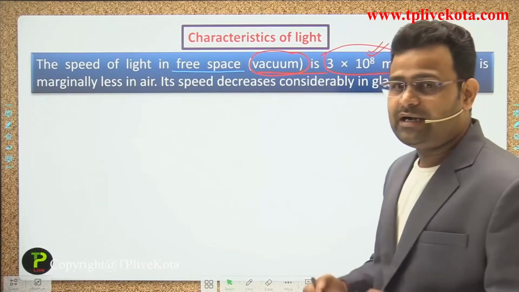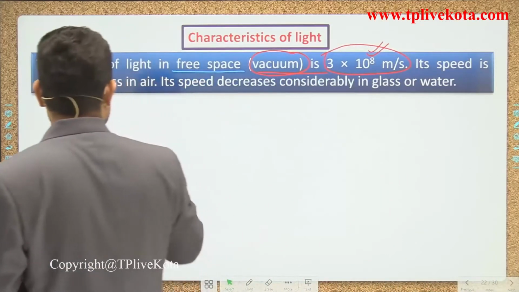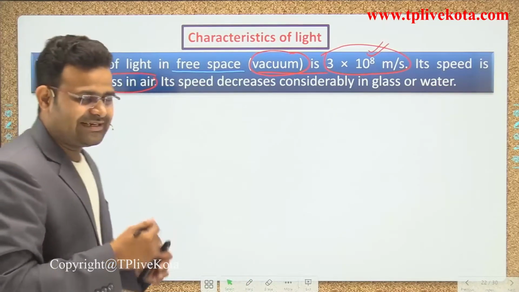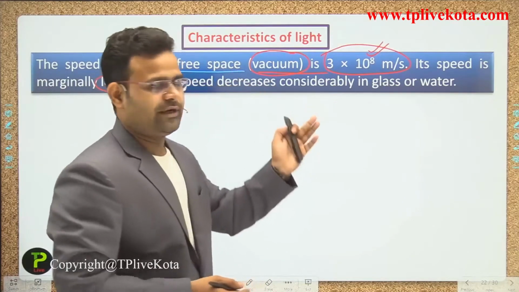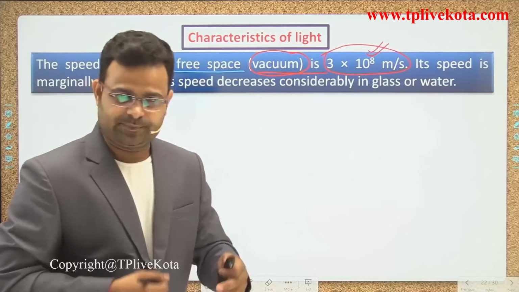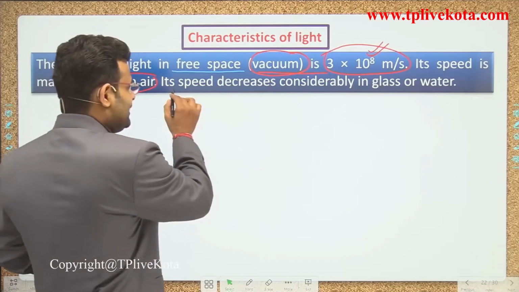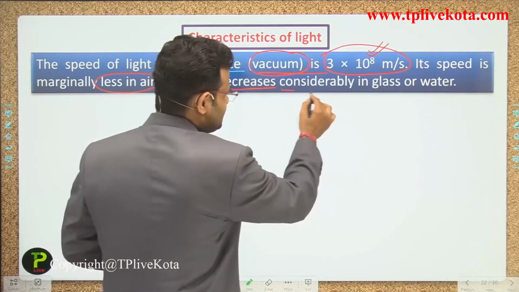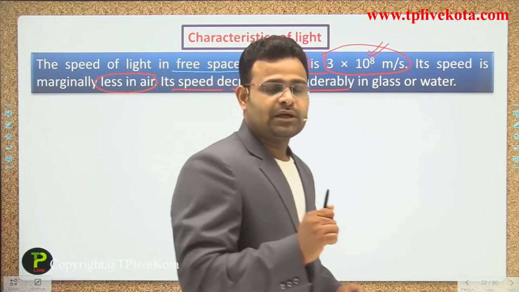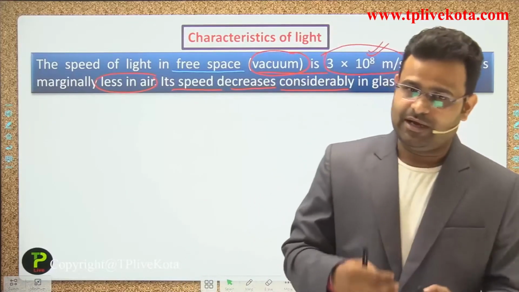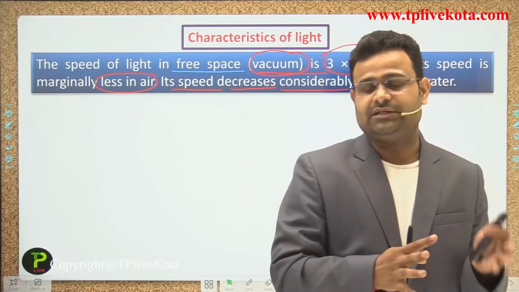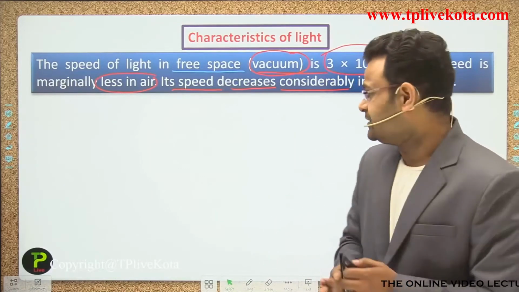Its speed is marginally less in air. If we are talking about the speed of light in air, it is less by some percentage, let's suppose 2.7 × 10^8 meters per second in air. Its speed decreases considerably in glass and water. When light is traveling from one medium, that is the air, having a higher speed, to glass, what is happening, guys? The speed changes.